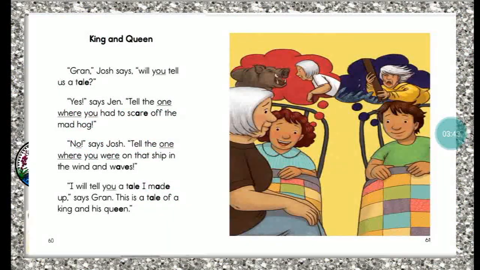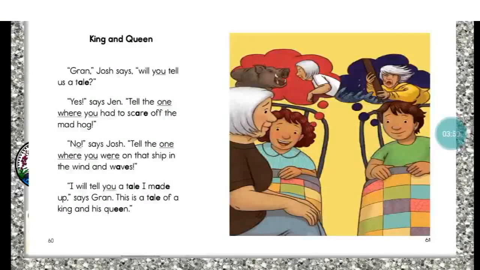King and Queen. Gran, George says, will you tell us a tale? Yes, Jane says. Tell the one where you had to scare off the mad hog. No, says Josh. Tell the one where you were on that ship in the winds and waves. I will tell you a tale I made up, says Gran. This is a tale of a king and his queen.